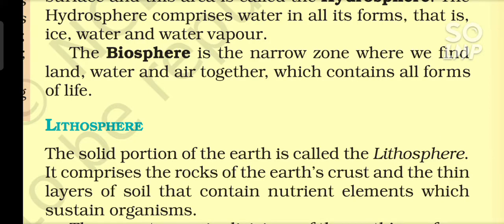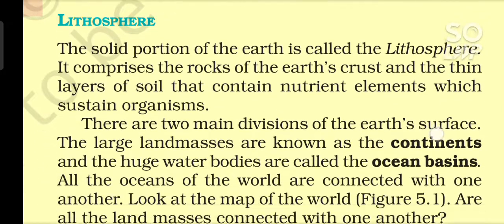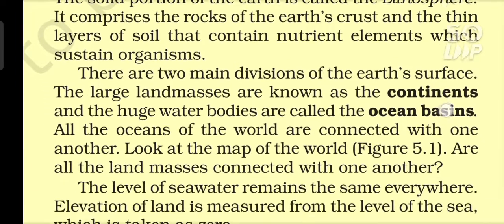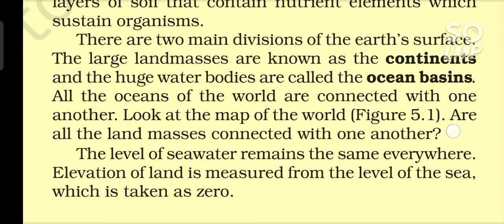Lithosphere, the solid portion of the Earth, is called the lithosphere. It comprises the rocks of the Earth's crust and the thin layers of soil that contain nutrient elements which sustain organisms. There are two main divisions of the Earth's surface. The large land masses are known as the continents and the huge water bodies are called the ocean basins. All the oceans of the world are connected with one another.